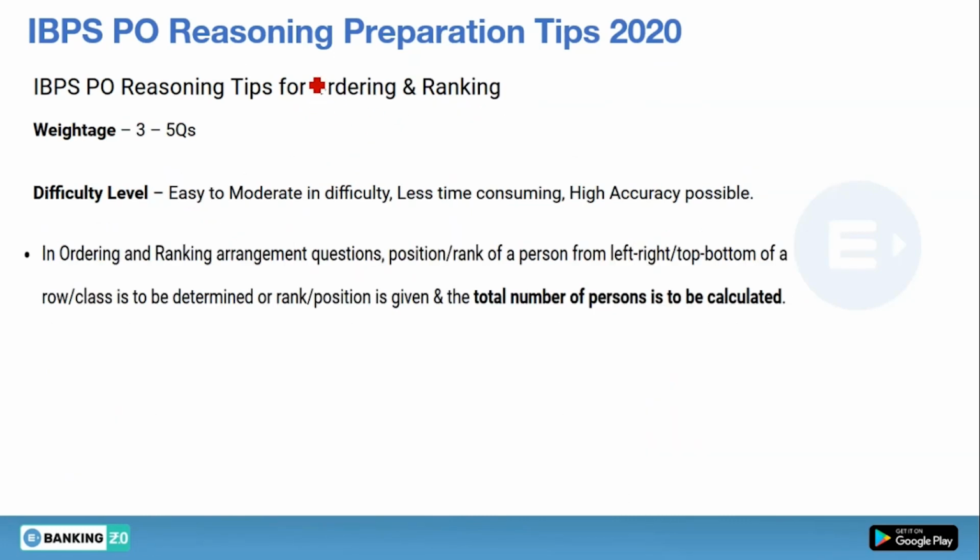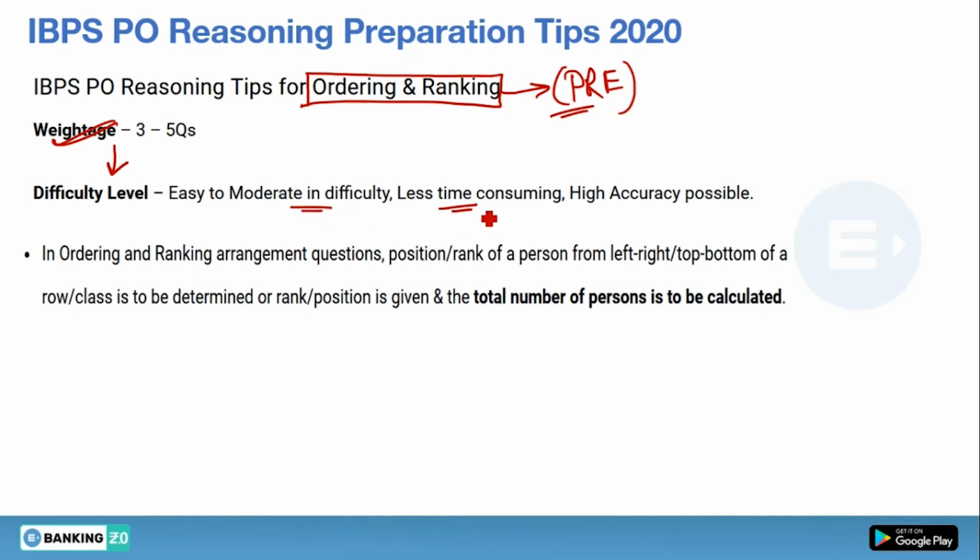Okay, now we will talk about order and ranking. Generally, order and ranking questions are highly expected in the pre-examination. As you go through the memory based papers, you will see that questions from this chapter generally come only in pre. But I am not saying that it cannot appear in the mains examination. It may come, but generally we have seen it comes only in pre, and the weightage can be 3 to 5 questions. The difficulty level is easy to moderate, less time consuming, and high accuracy is possible while solving the questions.